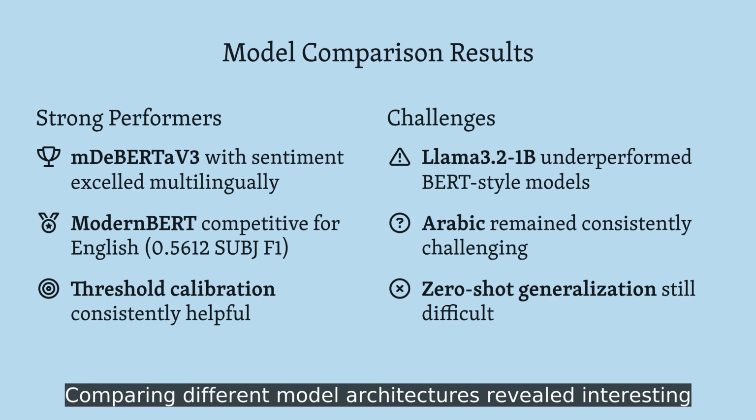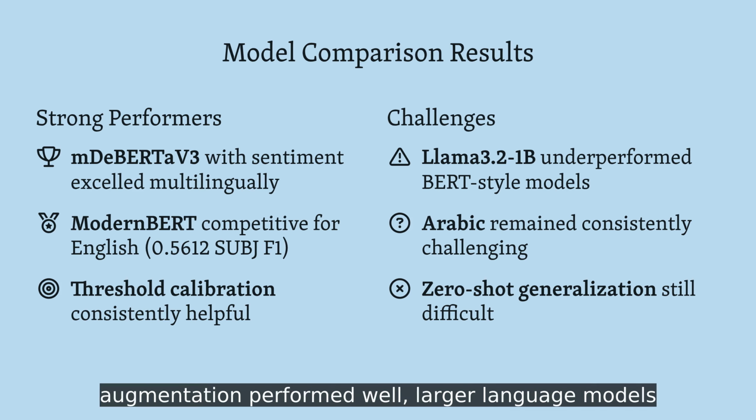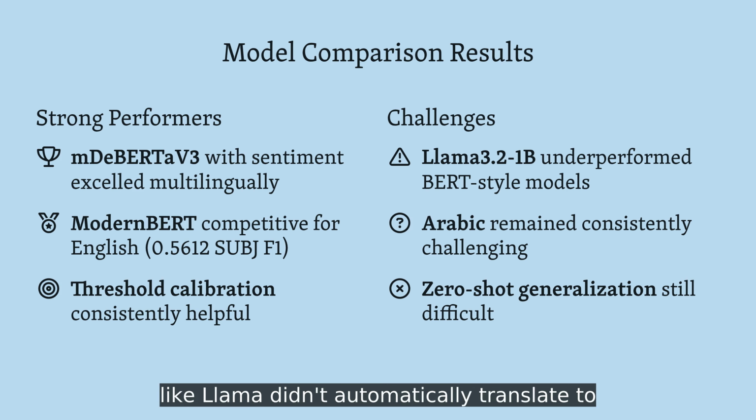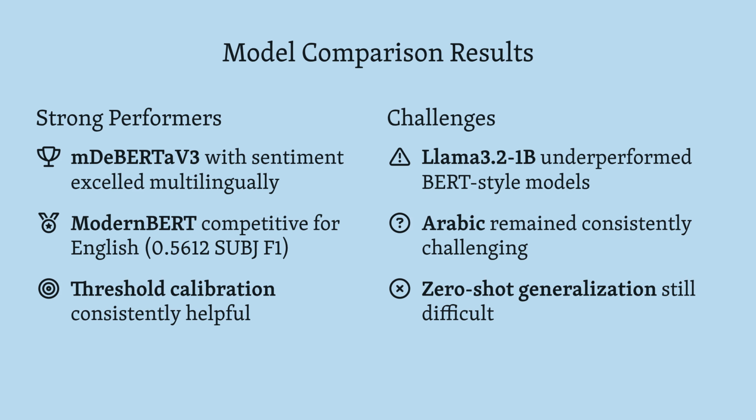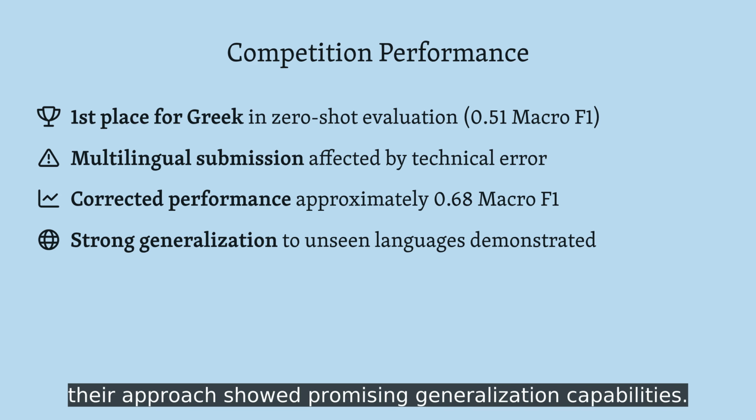Comparing different model architectures revealed interesting patterns about what works for this task. While BERT-style models with sentiment augmentation performed well, larger language models like Llama didn't automatically translate to better performance in this constrained setting. In the CheckThat 2025 competition context, their approach showed promising generalization capabilities.